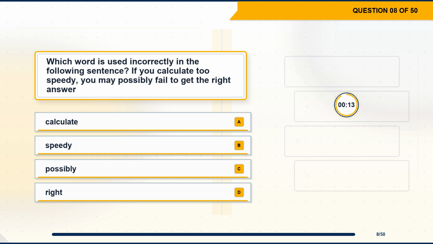Question 8. Which word is used incorrectly in the following sentence? If you calculate too speedy, you may possibly fail to get the right answer. Option A. Calculate. Option B. Speedy. Option C. Possibly. Option D. Right.